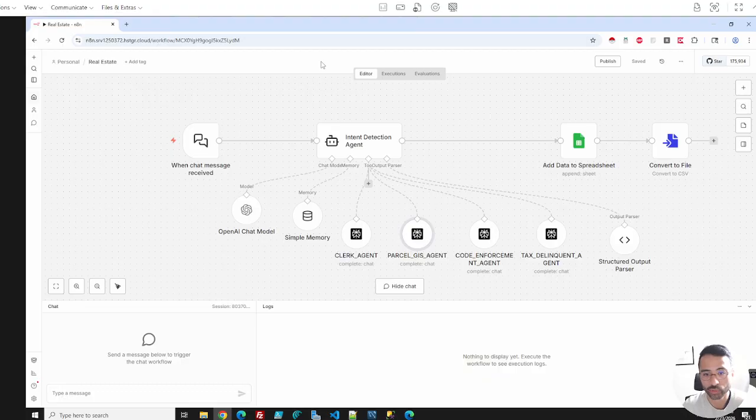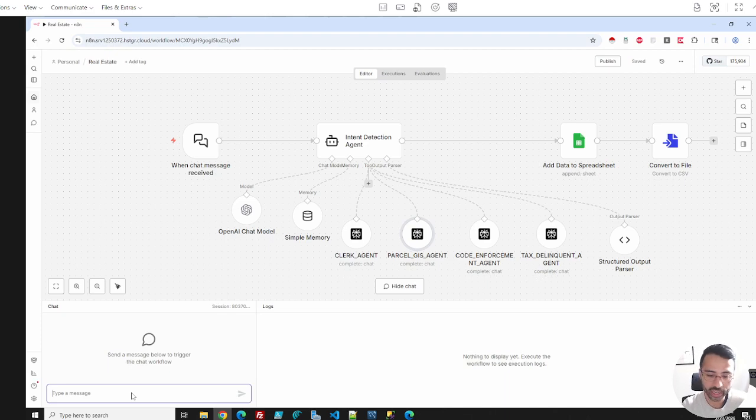And this is what I was thinking about, because a lot of the bulk of our work comes from doing research, right? And figuring out if the data is even available. So in this case, I thought about creating something that looks like this. Basically, it allows me to ask it to provide any type of data, whether that's property appraisal data, tax delinquencies, code violations, etc. So I'll give you a quick example here.